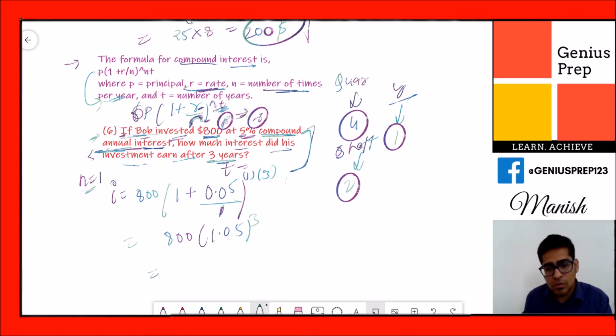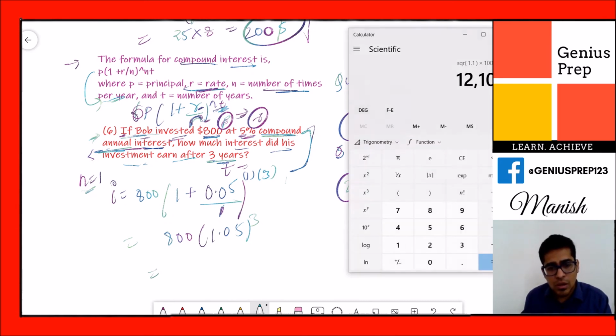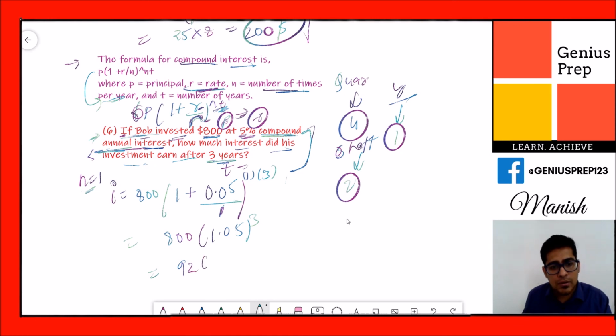You can use a calculator also. 1.05 cross 1.05 cross 1.05, you can directly cube it also. I just did it this way. 1.1576 multiplied by 800, you will get 926 as the answer. So this much money he will get after 3 years.